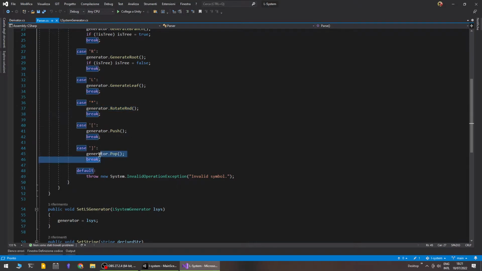And then we have the bracketing system for giving a different state to each level of our tree, so that we can go back at each level and reuse the latest information that I put in that specific level of the tree. This way I have a saving system essentially for my information.